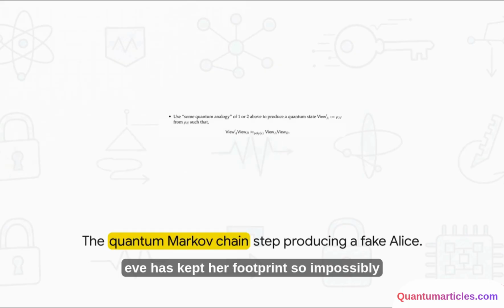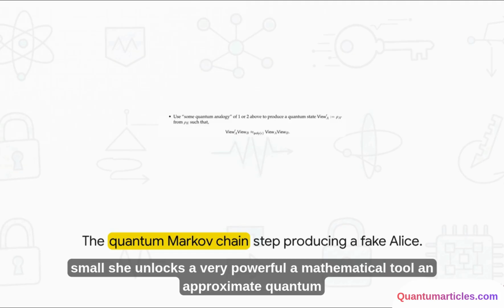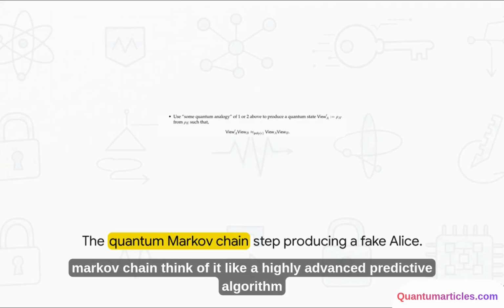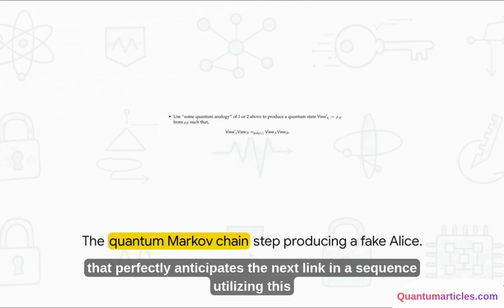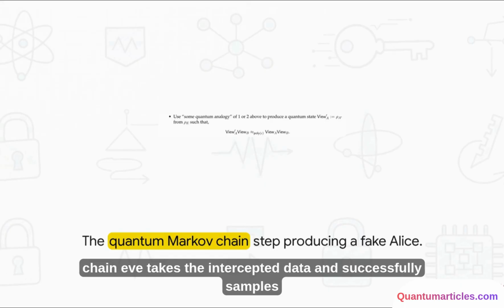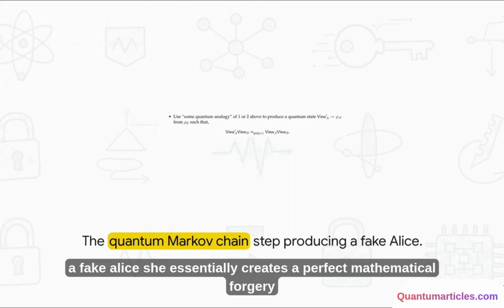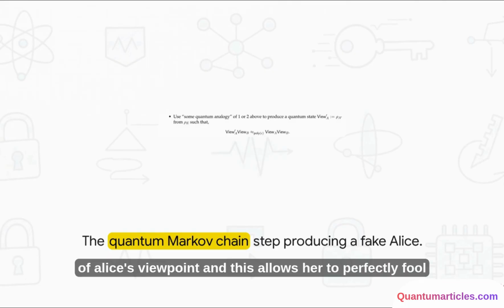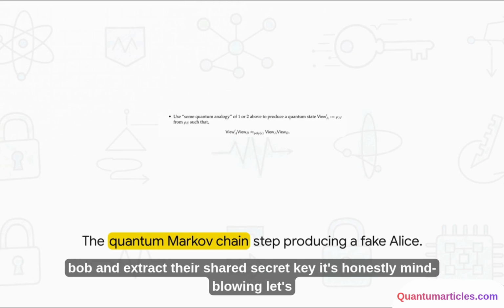Because Eve has kept her footprint so impossibly small, she unlocks a very powerful mathematical tool, an approximate quantum Markov chain. Think of it like a highly advanced predictive algorithm that perfectly anticipates the next link in a sequence. Utilizing this chain, Eve takes the intercepted data and successfully samples a fake Alice. She essentially creates a perfect mathematical forgery of Alice's viewpoint, and this allows her to perfectly fool Bob and extract their shared secret key. It's honestly mind-blowing.